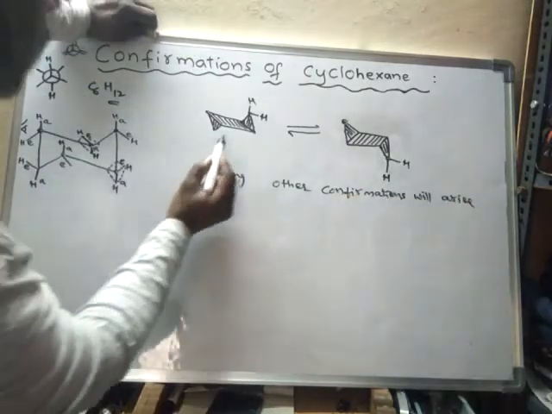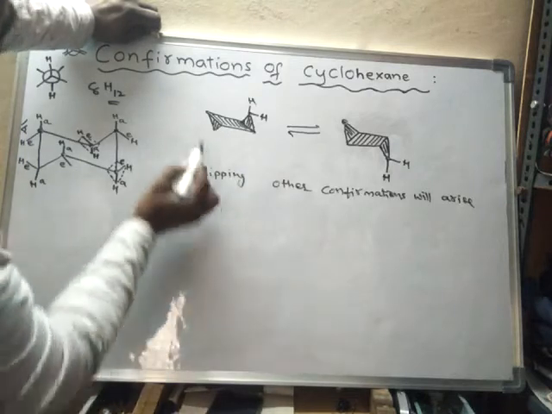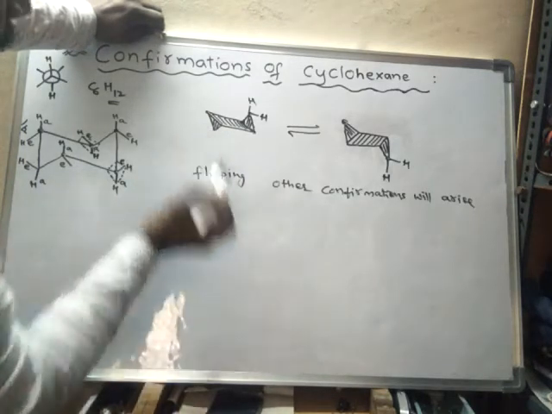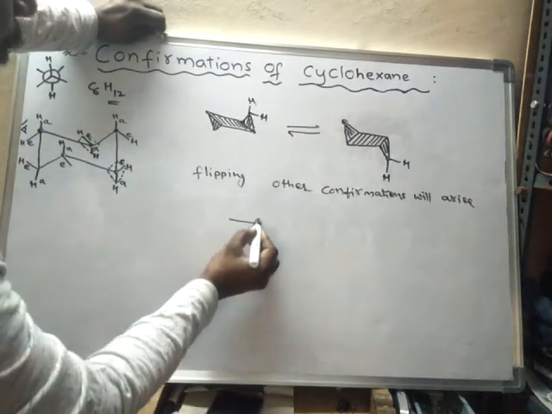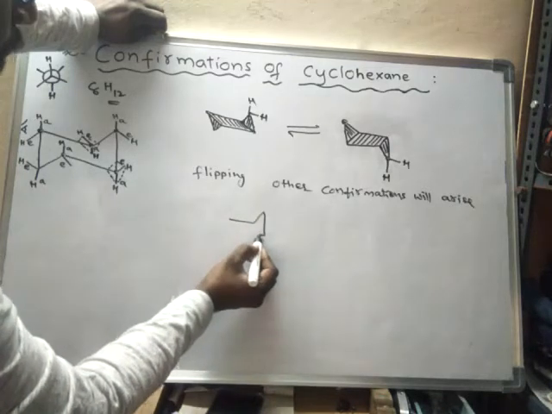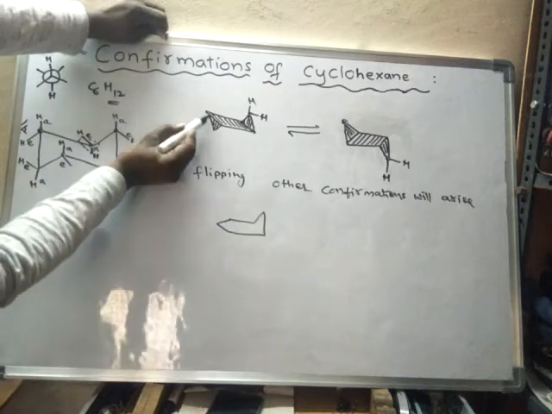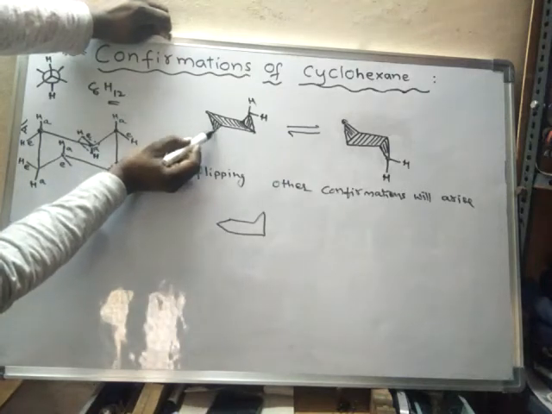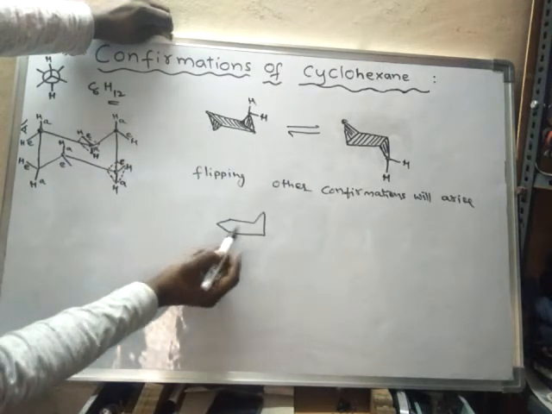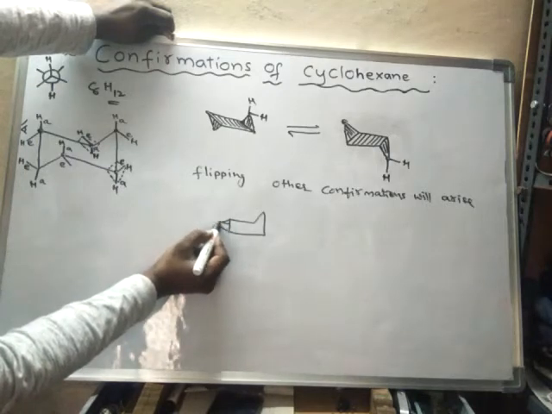Suppose this is the chair form. Slowly it will move up. As a result of this, this portion will come up, like this. So this portion will come up.